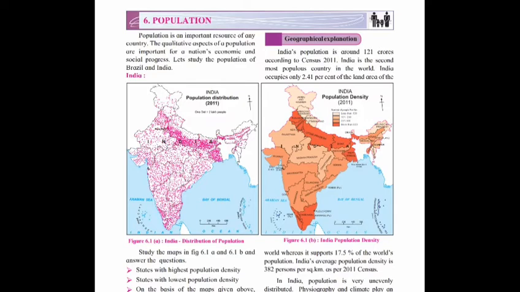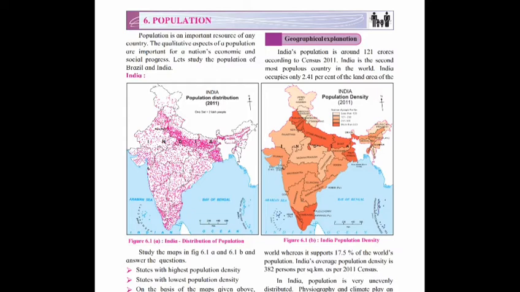Geographical explanation. India's population is around 121 crores according to census 2011. But now, though it is 121 crores, it has increased more than that, because the population growth of India is more than the other countries. Remember, India is the second most populous country in the world.